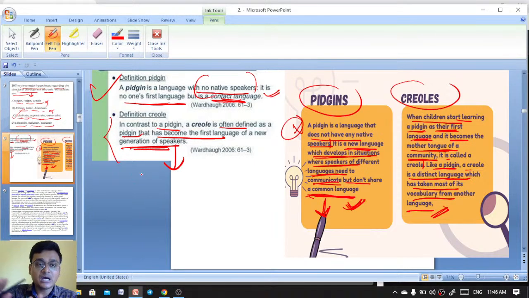Suppose you have gone to China. You do not know the native language of China, and they do not know the native language of India. So how will you speak? You will speak in English. When you are speaking in English, that is the Pidgin. But you stay there, you marry there, and you have a baby. When the baby is learning, in that circumstance, the baby is becoming the native speaker, and he or she is using the mother tongue. That is Creole. So the first generation of you is becoming the Creole.